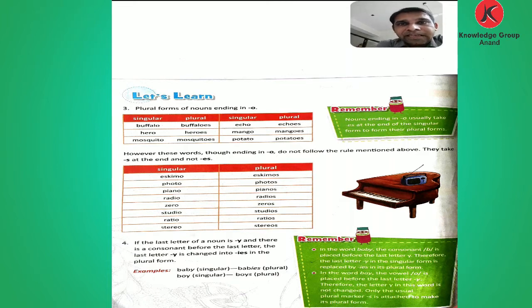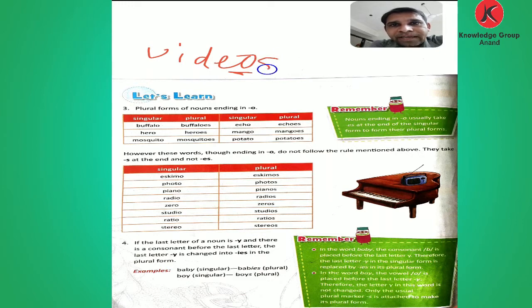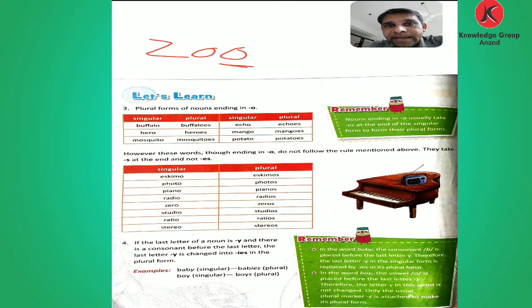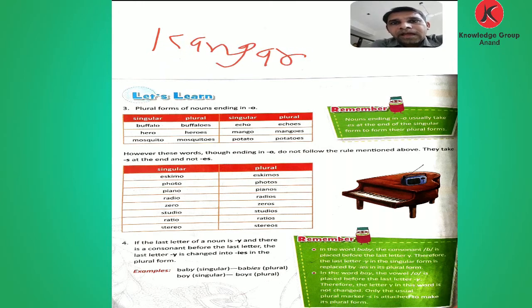Let's see. Here is the word video. In this noun, the last letter is O, but we add only s and make it into plural. The next word is zoo. Last letter O. We cannot add es, we only add s. Then the word kangaroo.